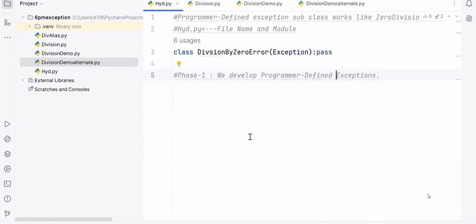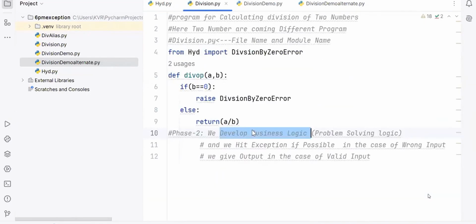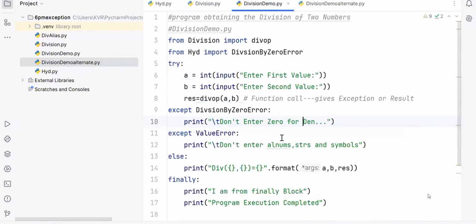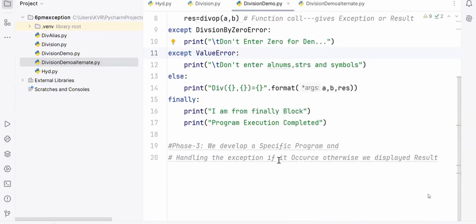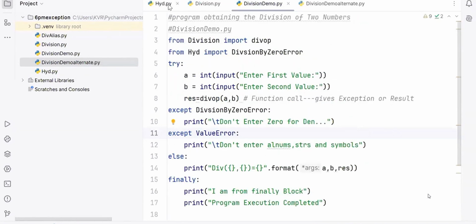How many phases? Development of the exception, hitting of the exception, handling of the exception. Like mango cultivation, mango selling, mango consuming. If you want to consume chocolate, it must be sold, and to sell it, it must be produced. Correct? Fine. If you want to drink water, what do you need? Water supply: individual people supply the water to the houses. After that, you need to purify it. Then you drink. Three things are compulsory. Correct? Fine. So this is the first example of this kind.